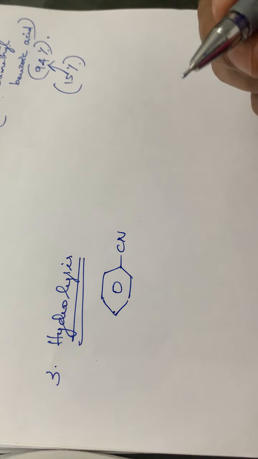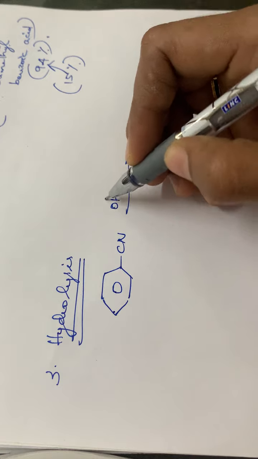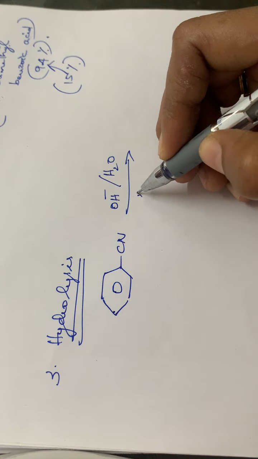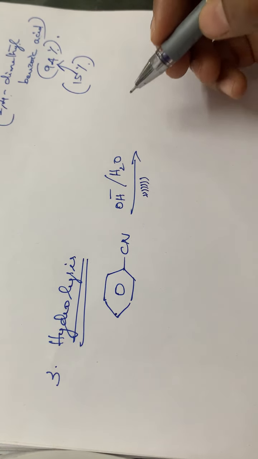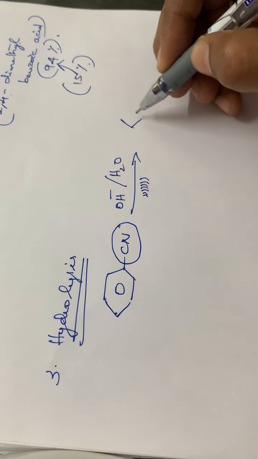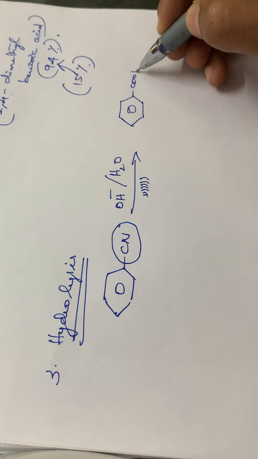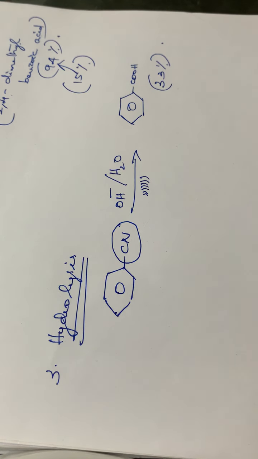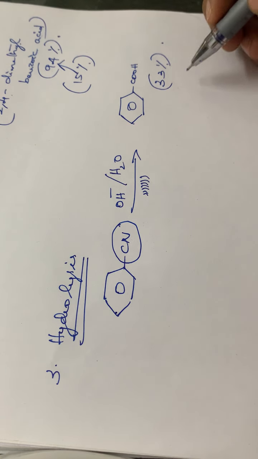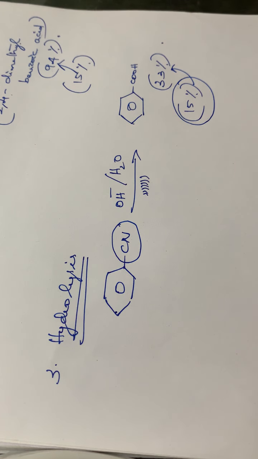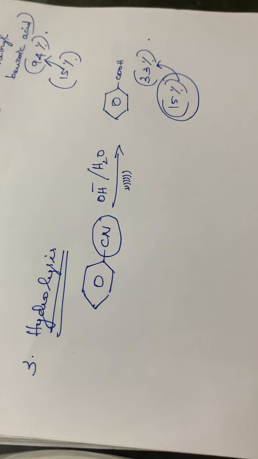Hydrolysis of a CN group, C6H5CN, in the presence of OH minus and H2O, is alkali hydrolysis, represented by OH minus. Again, in the presence of ultrasonic sound, the CN group will be hydrolyzed to COOH, giving C6H5COOH. Here the yield is about 33%, but under normal chemical reaction conditions the yield will be only 15%. So by using ultrasound, the yield is increased from 15 to 33%. So that is the hydrolysis reaction.